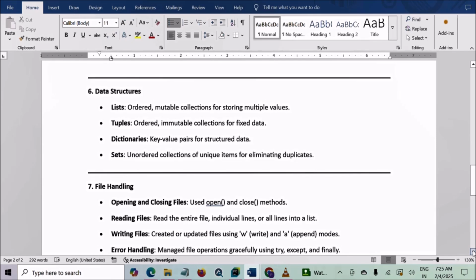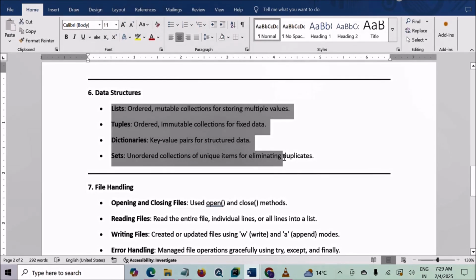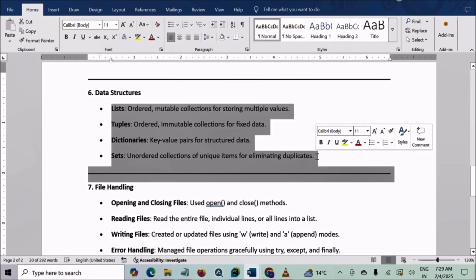Next, we discussed data structures. In this section, we learned about different essential data structures: lists, tuples, dictionaries, and sets, learning their differences and appropriate use cases for storing and organizing data.